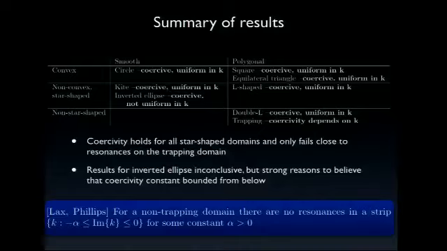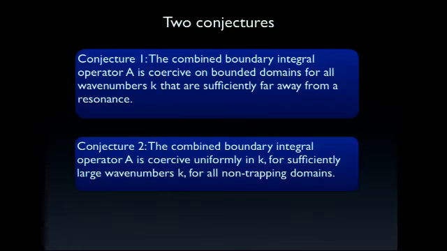Okay, I'm not going into the summary of these results anymore. So we're finishing off with two conjectures. First of all, what we conjectured at the end was that the combined boundary integral operator A is coercive on bounded domains for all wave numbers k which are sufficiently far away from a resonance.